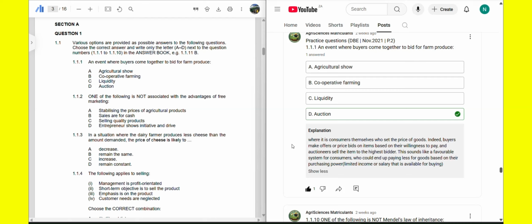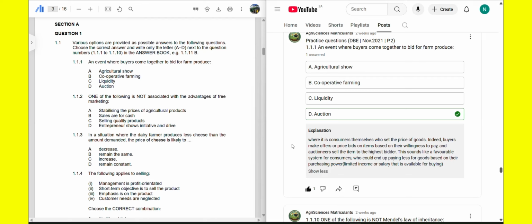And we have an explanation. This is where it is customers themselves who set the price of goods. Indeed, buyers make offers or price bids on items based on their willingness to pay, and auctioneers sell the item to the highest bidder. This sounds like a favorable system for consumers who could end up paying less for goods based on their purchasing power, which is the limited income. Sometimes we call it disposable income. This is the limited income that is available for buying.